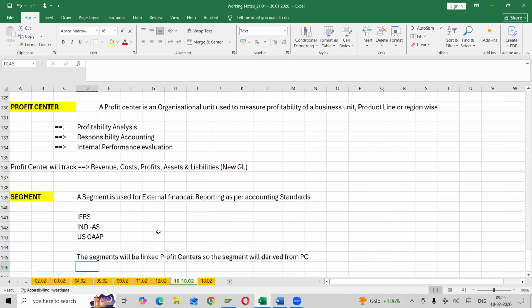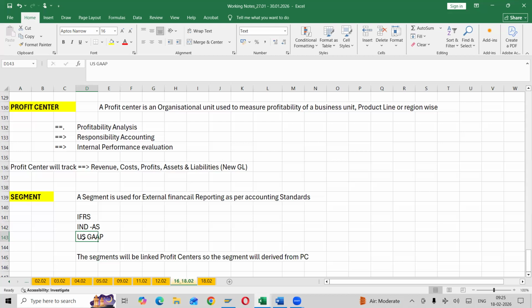Any questions here? So understood what you mean by segment? Segment also you can combine with your area wise or product wise, but here segment is used for external reporting purpose, whether IFRS, Indian accounting standards, US GAAP, etc. Any questions here? No, sir. How about others? I'm good with it. Good, thank you.